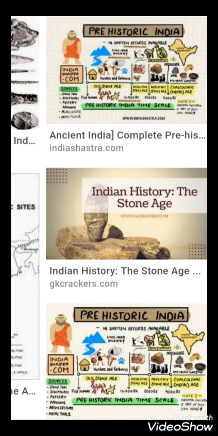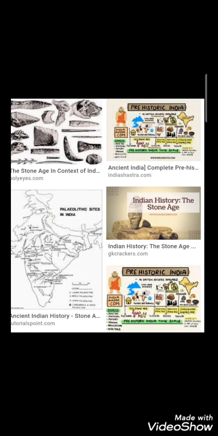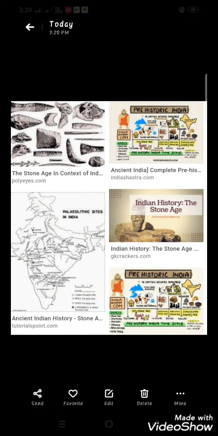And we know that they used stones. Okay, why did they use stones? Mainly they used stones for killing animals, or they threw stones to collect some fruits.